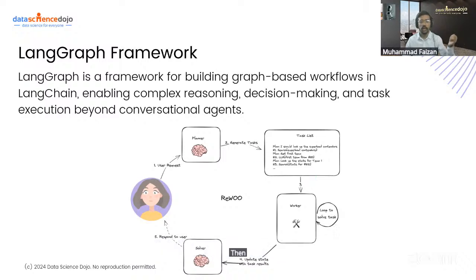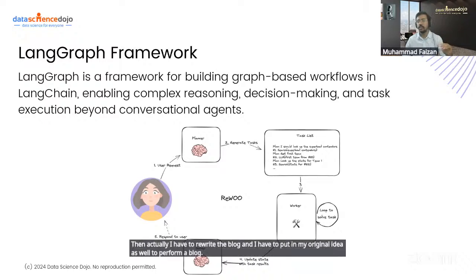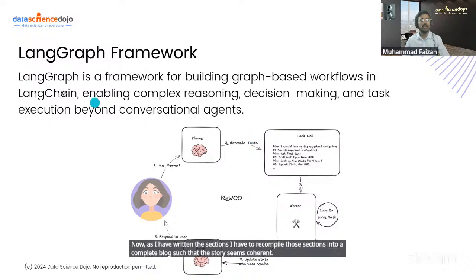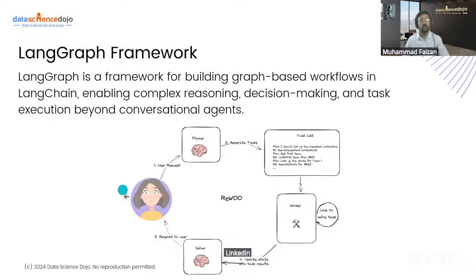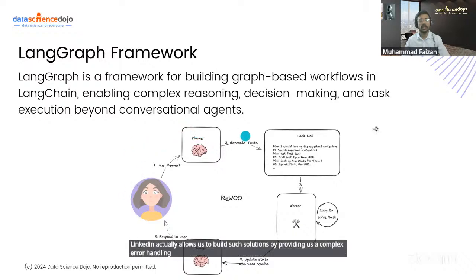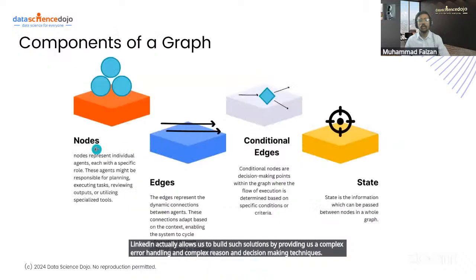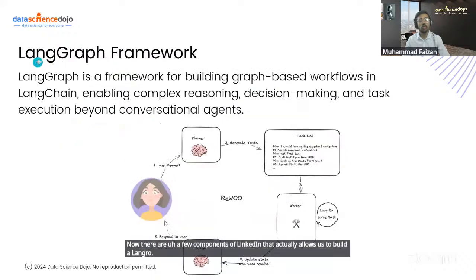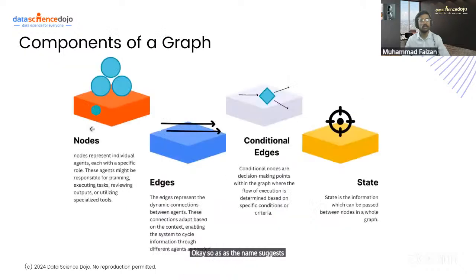Then I have to rewrite the blog and put in my original ideas as well. Now, as I have written the sections, I have to recompile those sections into a complete blog such that the story seems coherent. LangChain allows us to build such solutions by providing complex error handling and complex reasoning and decision making techniques. Now there are a few components of LangChain that allow us to build a LangGraph. Okay, so as the name suggests, we are going to build a graph from these components.